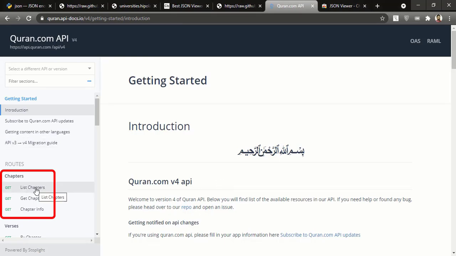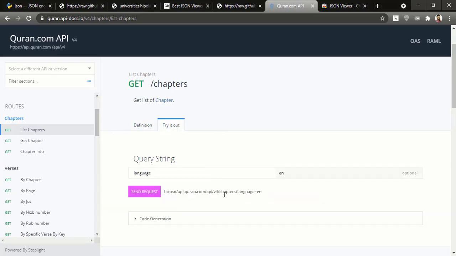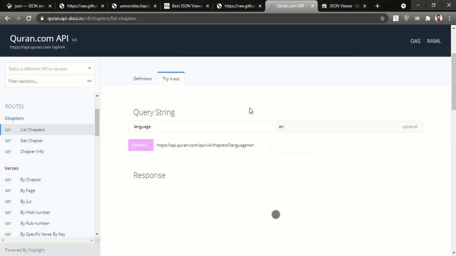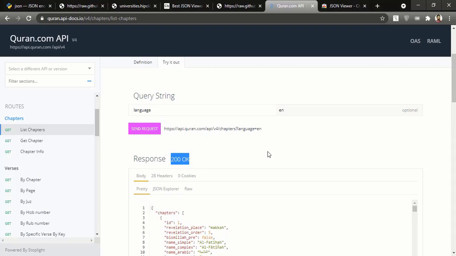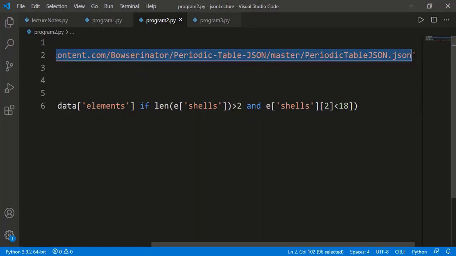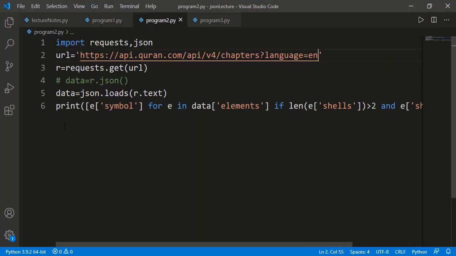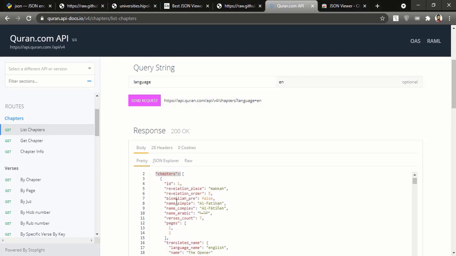Let's see the chapters. Here we have the option of try it out, and if I click this send request, you can see the response. This is the detail of different chapters in the Quran. See, this response is 200 OK. Anyways, all we need is to copy this URL and use it in our program. Just keep in mind that the JSON object has the root key as chapters and the value is an array having one JSON object for each chapter in the Quran.